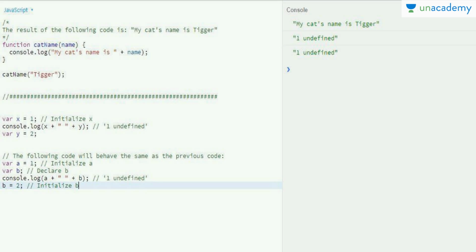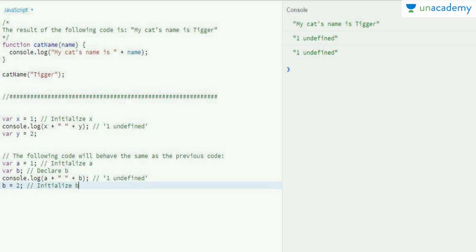Undefined means that you are using something which is declared but not defined yet, so we haven't defined what kind of value the y variable will take. So y is replaced with the word undefined.